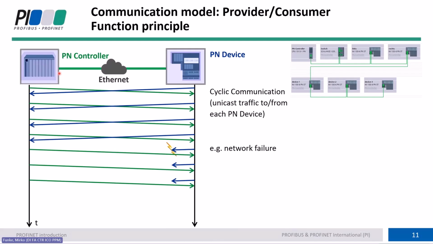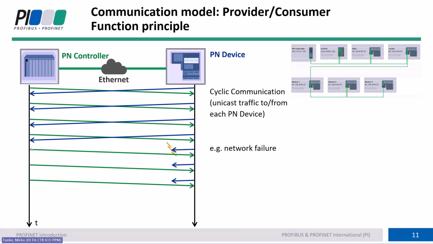And it may happen that frames are still coming in from one direction. We see here that the frames from the controller to the device are still there, but no information is passed from the device to the controller, because they are disturbed somehow, they are dropped in the network. We do not know why.